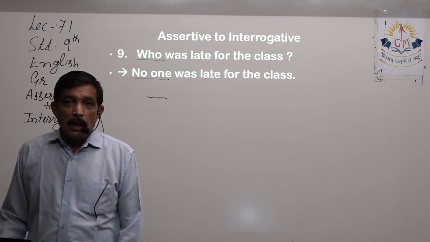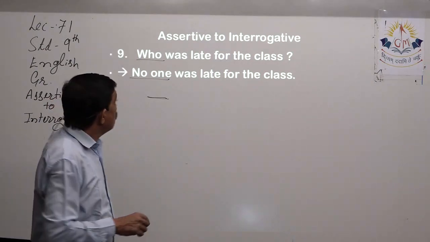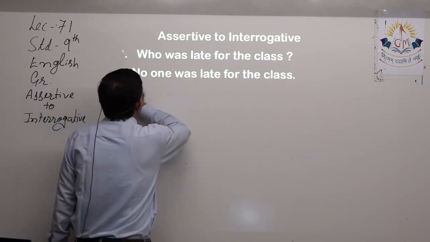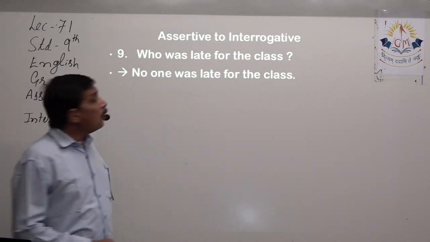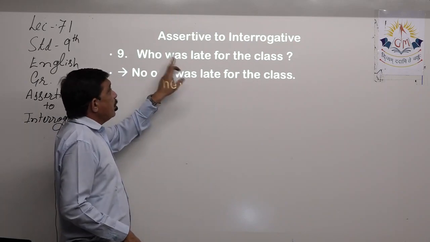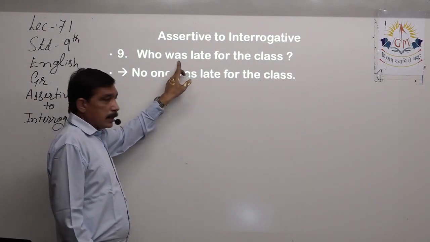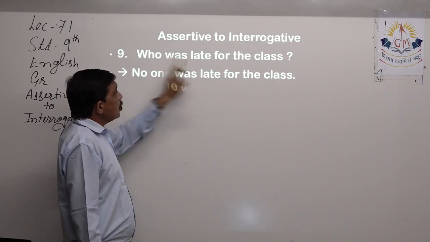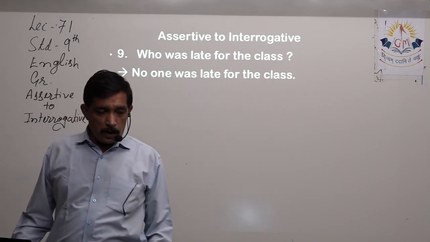We don't point fingers at each other, saying this one was late, that one was late. That's a good thing; English teaches that as well, right? We learn lots of good things in English, at least unity, right? No one was late for the class. We didn't do many changes, right? Because here, the verb is already in the second place in the sentence. So here also the same: who was late? No one was late for the class. Don't forget to put the full stop.